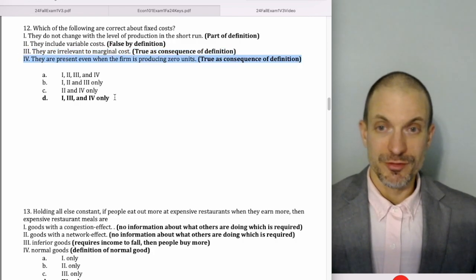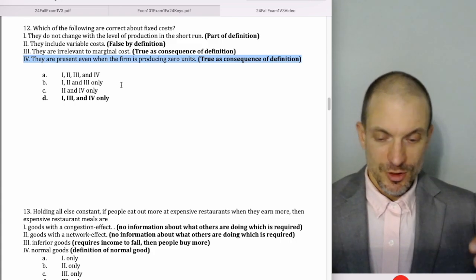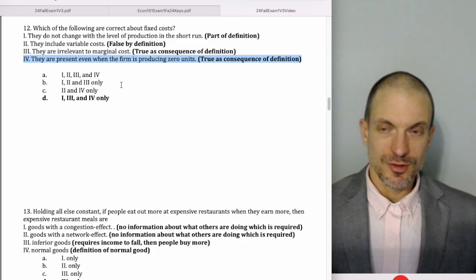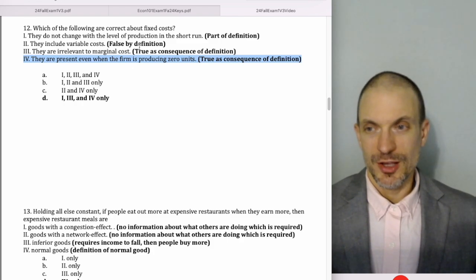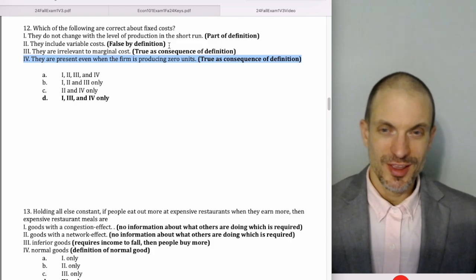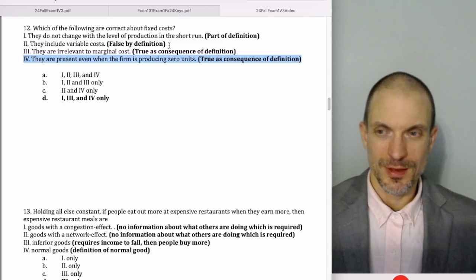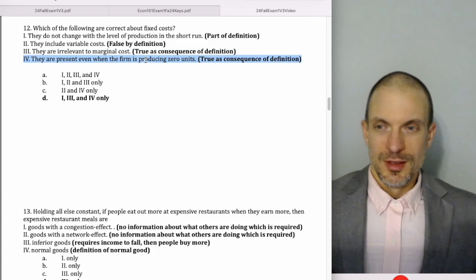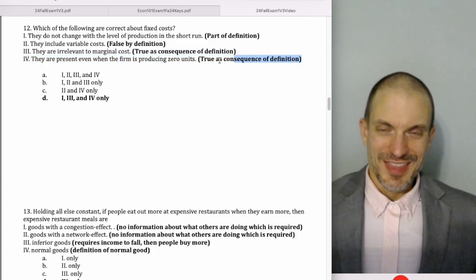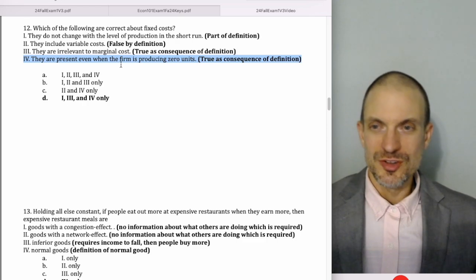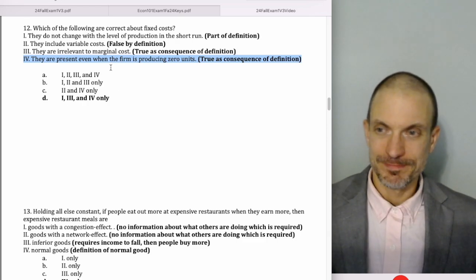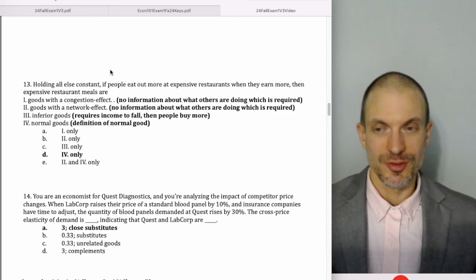Sometimes students are thrown off if you see a table and you have to fill out the table with marginal benefit, marginal cost, total cost, fixed cost, variable cost, average total cost, and you're given a column that has marginal costs and only one entry when there's zero units produced under the total cost or fixed cost column. The thing to keep in mind is that's the fixed cost portion of your total cost function, and you can use that information to back out variable costs. Anyway, we didn't have to do that here, but that's something to pay attention to.